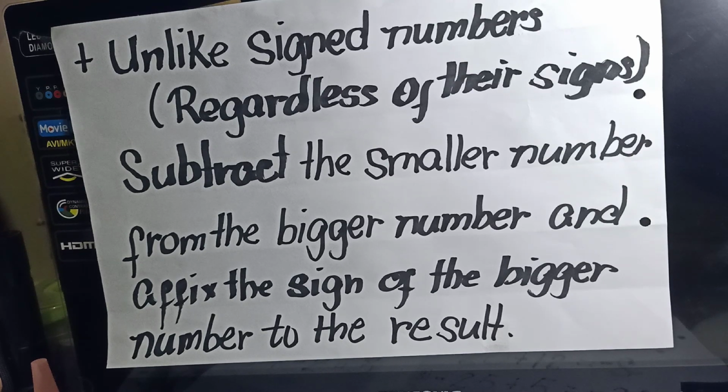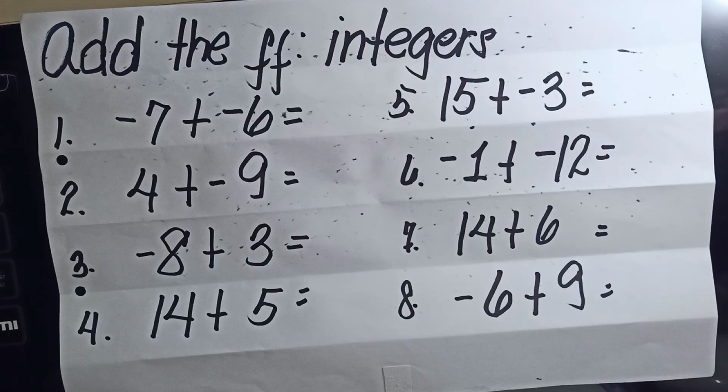You should know how to identify whether the numbers are considered like or unlike, so you know what process to perform. Let us now apply what you have learned on the addition of integers, whether they are like or unlike, on the following.